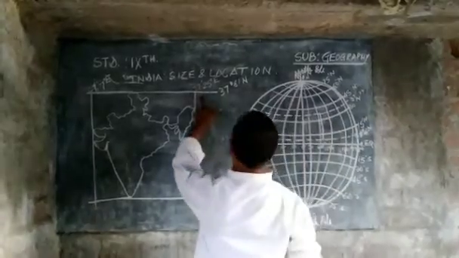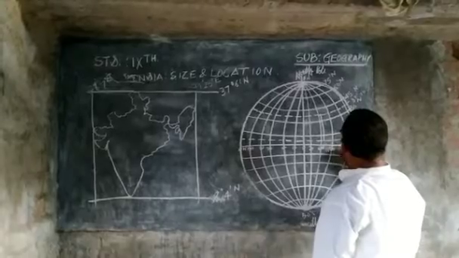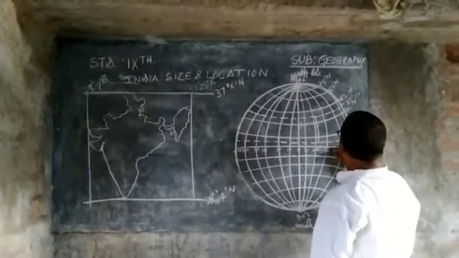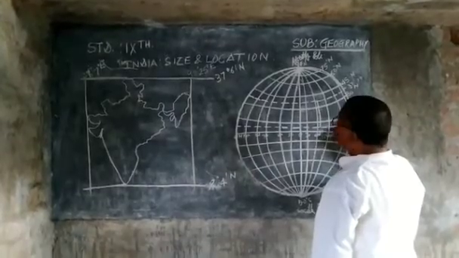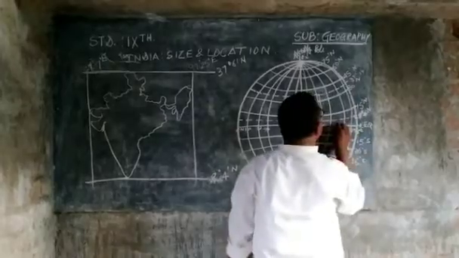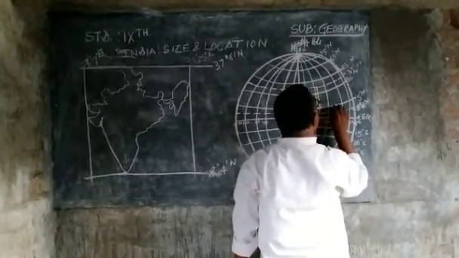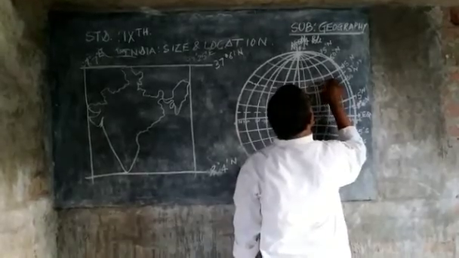And 97 degree 25 minutes: 90 degree, half of this, 105, and half of this is 97 degree 30 minutes, so approximately this line is 97 degree 25 minutes.